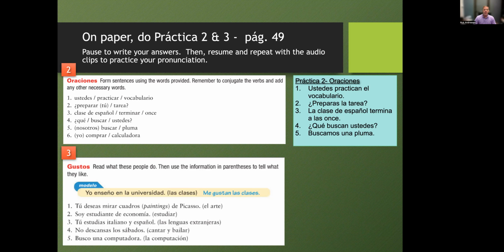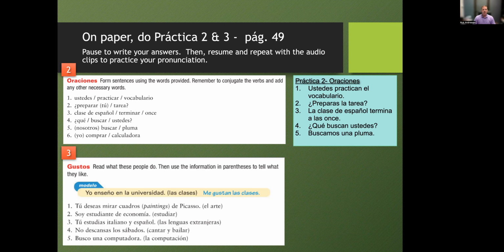Okay, so remember, because buscamos can only be nosotros form, the nosotros is optional. If you put nosotros buscamos una pluma, that's fine too. It's not necessary and it's a little bit redundant, but it's certainly not wrong.